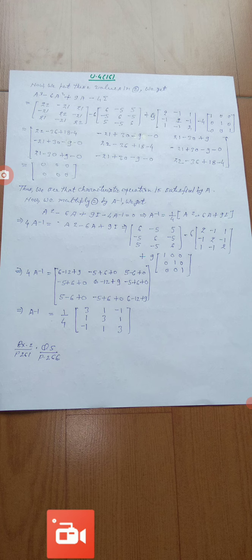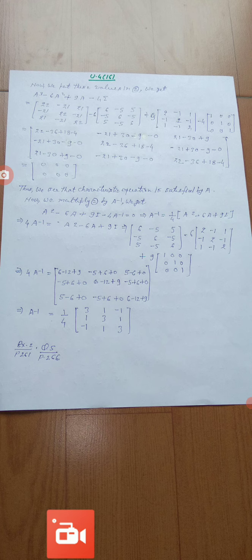Minus 6A, that is minus 6 times the matrix 2, minus 1, 1; minus 1, 2, minus 1; and in the third row 1, minus 1, 2, plus 9 multiplied by the identity matrix 1 0 0, 0 1 0 and 0 0 1.